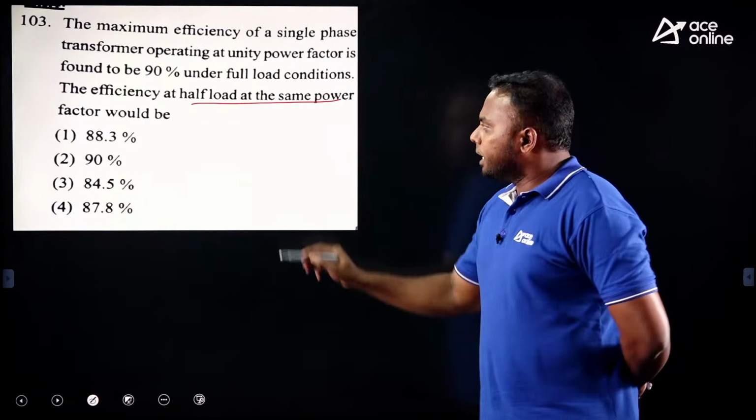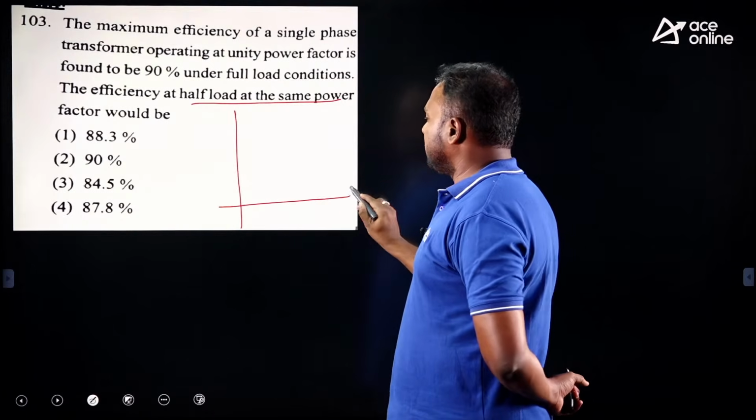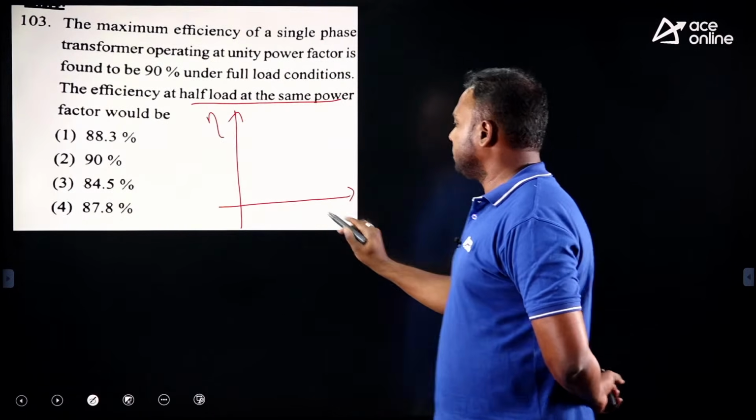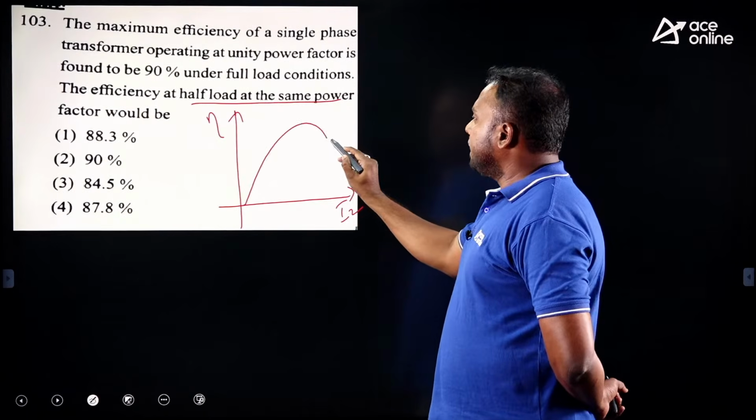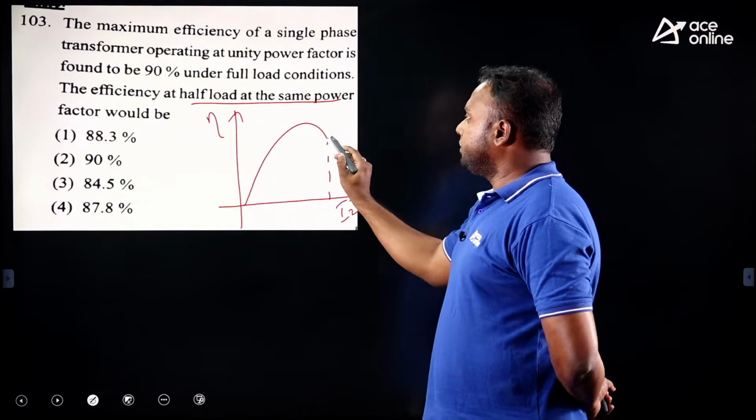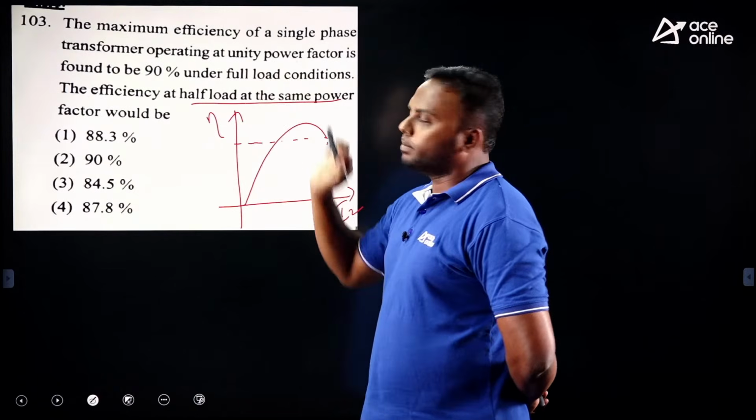If you remember the efficiency curve, we get approximately like this. Efficiency versus load current variation. So it is in this way. This is the full load. The full load efficiency is given here. How much is it? 90%.